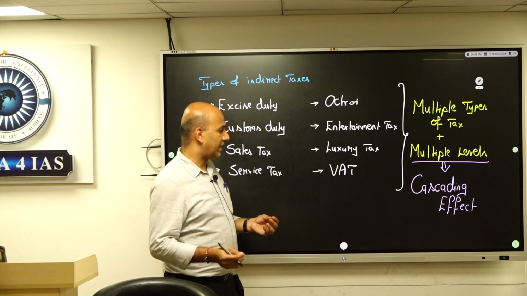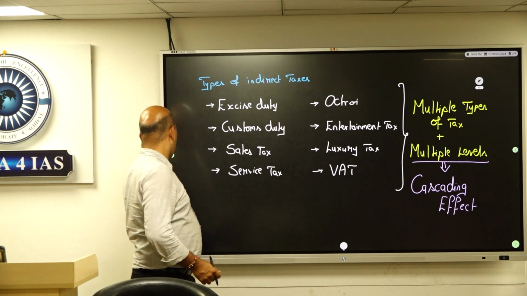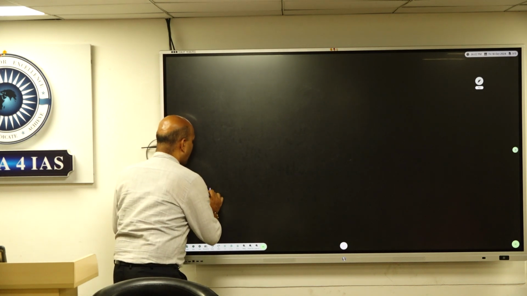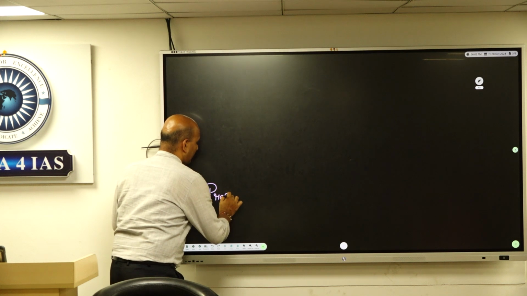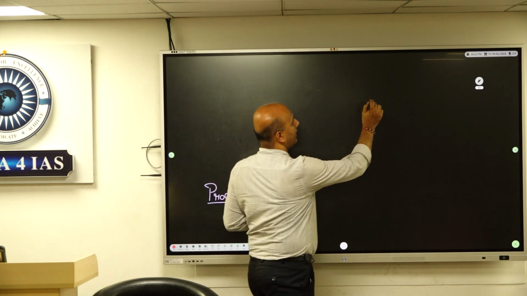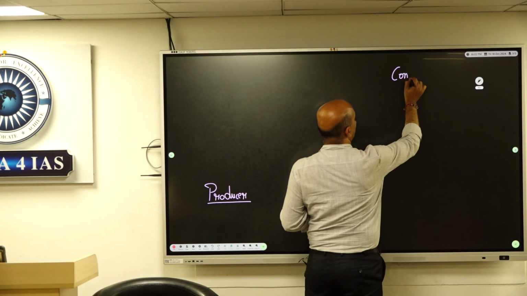Let's take a practical scenario. So what is the scenario? Say there is a producer, and at the end there is a consumer.